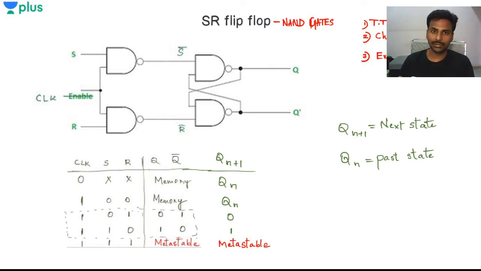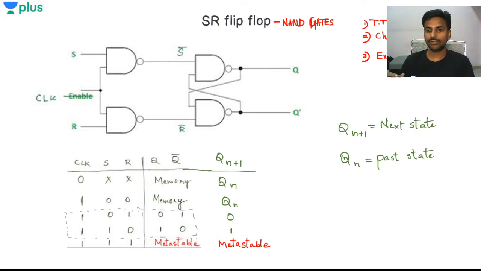It's a very easy process, but it may be a little confusing if you remember it in a different way. If you just go through the process I will be discussing right now, you won't have any confusion with the conversion anymore. From the next question onwards, if you see any question based on conversion in the exam, you can directly convert using this method. That is the easiest method. You can see it for the SR flip-flop and JK flip-flop conversion. I'll give you an example on that.